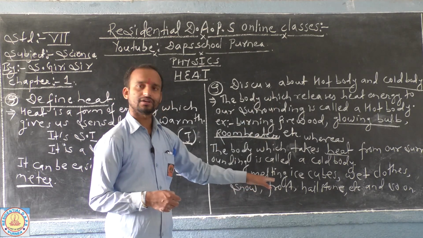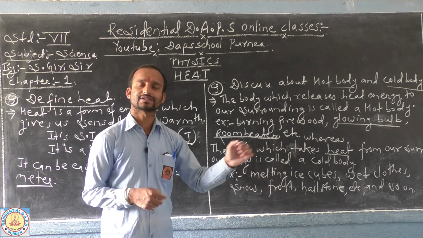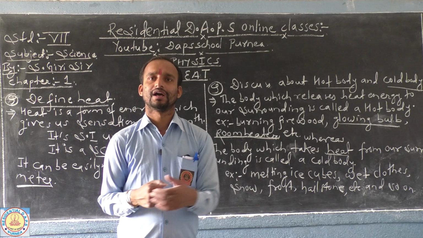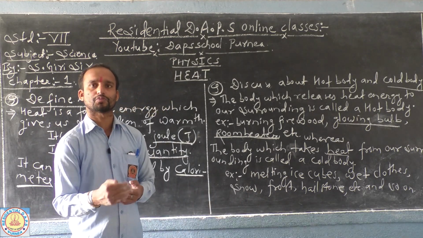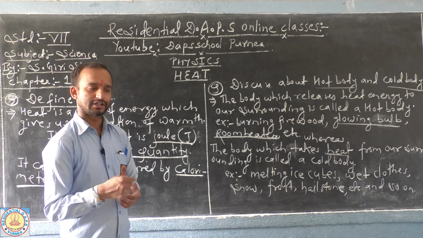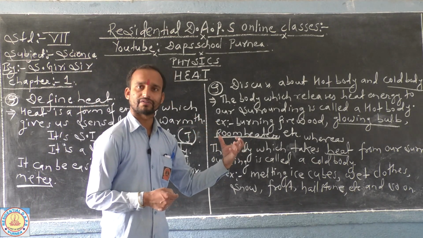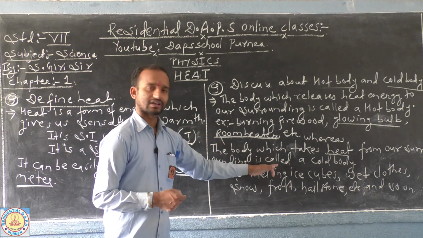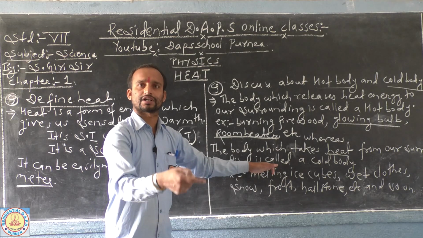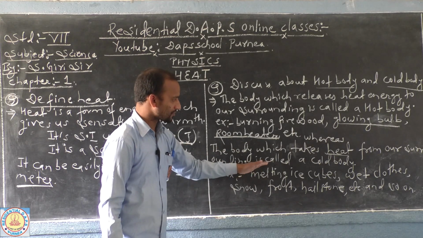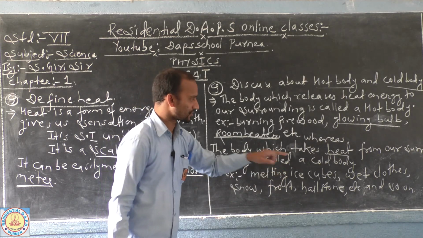An example is ice melting. Why does ice melt? When you place ice cubes at room temperature, they start to melt and convert into water. Ice has less heat in it than the surroundings, so it takes more heat from the surroundings, and as a result the ice cubes start melting.